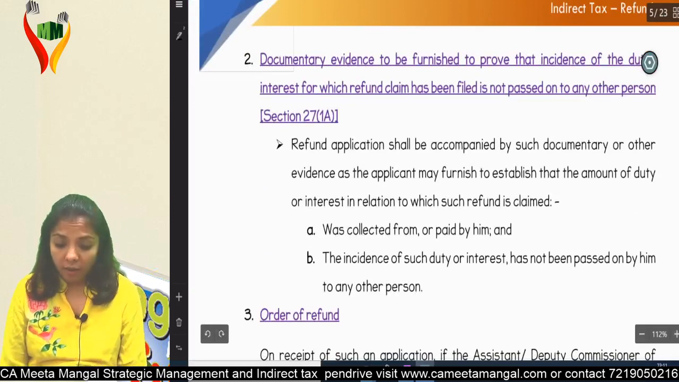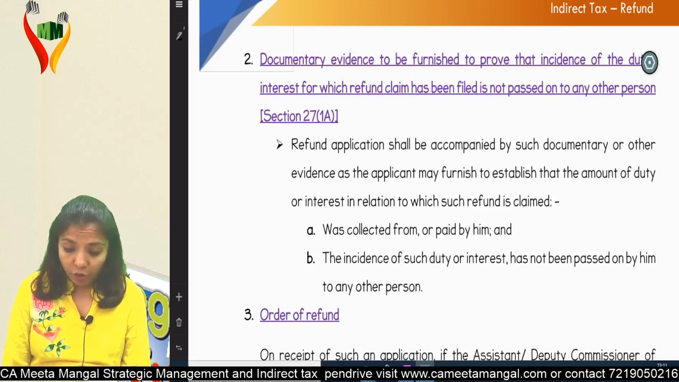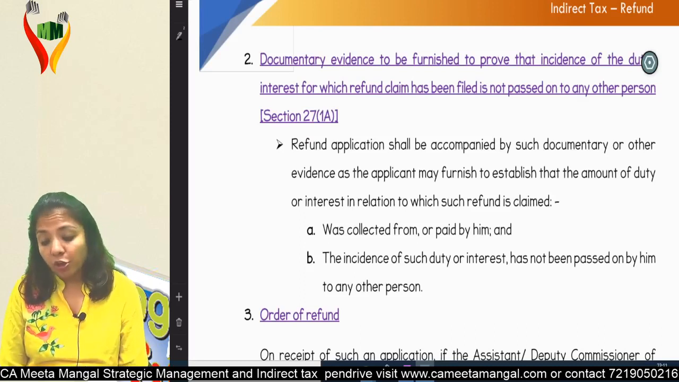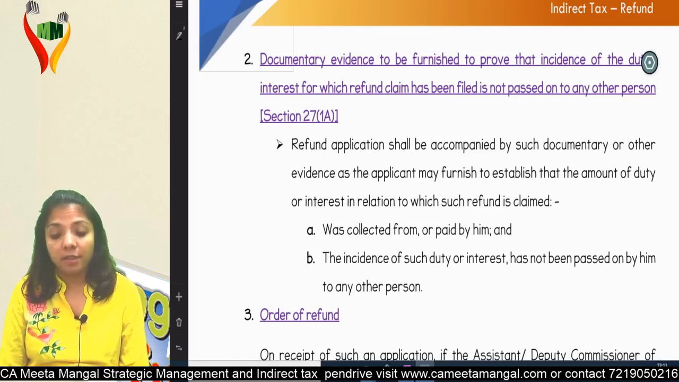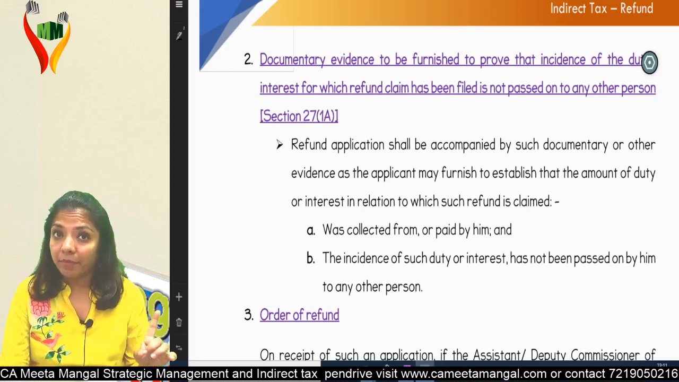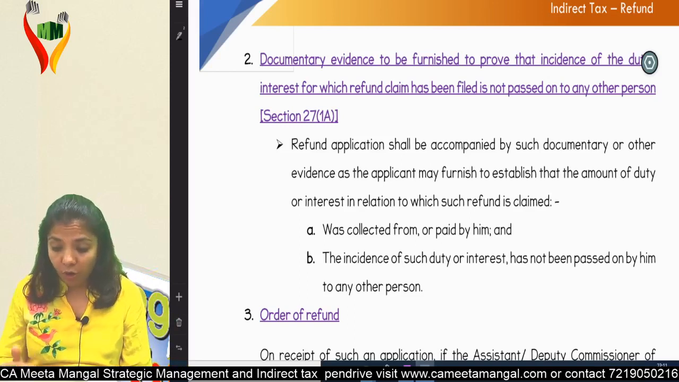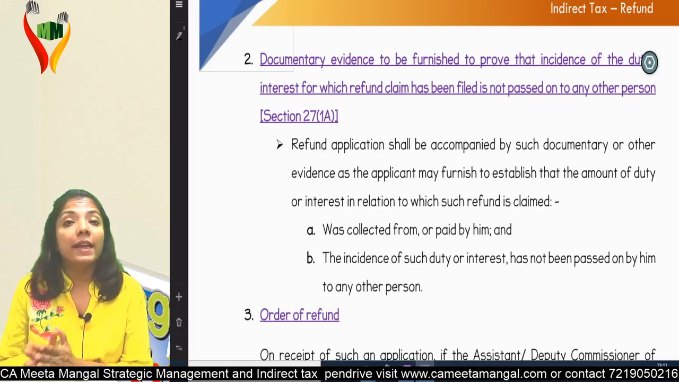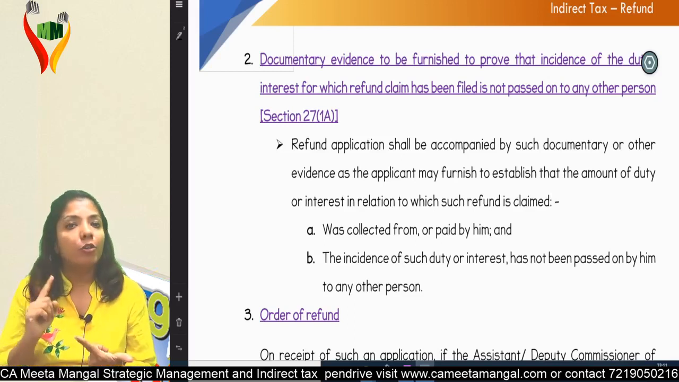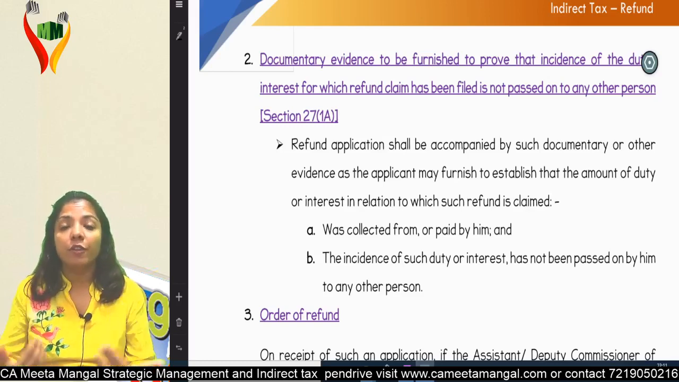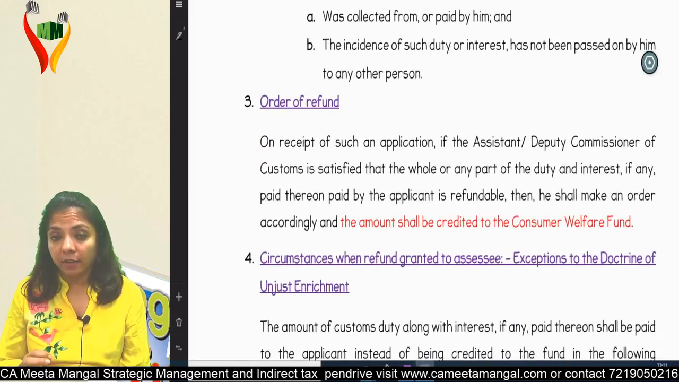So what's written over here? Refund application should be accompanied by such documentary or other evidence as the applicant may furnish to establish that the amount of duty or interest in relation to which such refund is claimed was collected from or paid by him. I had paid, and the burden is now shifted, and the incidence of duty or interest has not been passed to any other person. So I need to prove that, boss, I have paid the duty and you have collected the money from me, and I have not shifted the burden to anybody else. Next, order of refund. Simple.